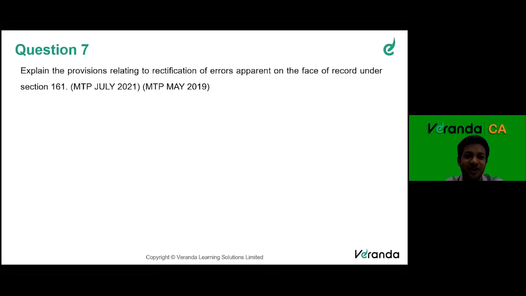So the last question, which is a theoretical question: explain the provisions relating to rectification of errors apparent on the face of record under section 161. Basically, I'll give a hint. When orders are being passed, let's say an appellate authority passed an order, and after the order is passed, either the authority himself notices that there is an error in the order, or the taxpayer or the GST authorities point out that there is an error in the order. Within how much time can they rectify this? Can anyone answer this question?